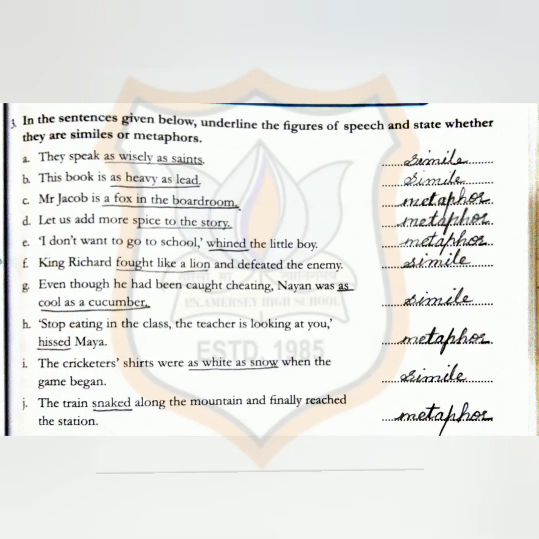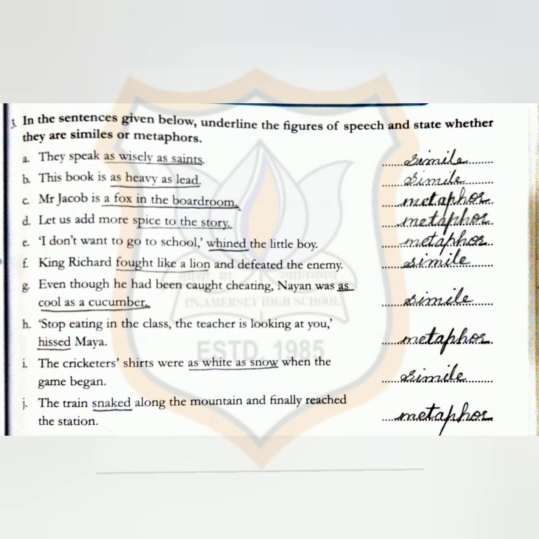In the exercise you will understand the difference between simile and metaphor. Question number 3. In the sentences given below, underline the figure of speech and state whether they are similes or metaphors. With each sentence, you have to state whether it is a simile or metaphor. You even have to underline the figure of speech.